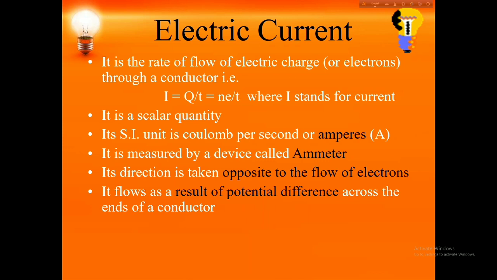Q equals n e, we know from the previous slide also. Electric current is a scalar quantity. We measure electric current by a device called an ammeter, which is connected in the electric circuit in series. Here we take the direction of flow of electrons opposite to the current.